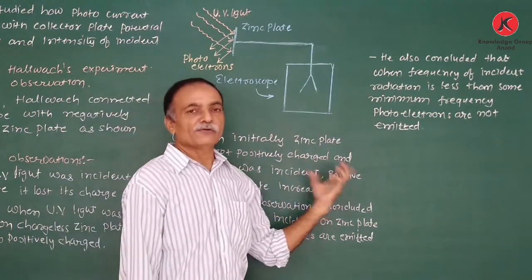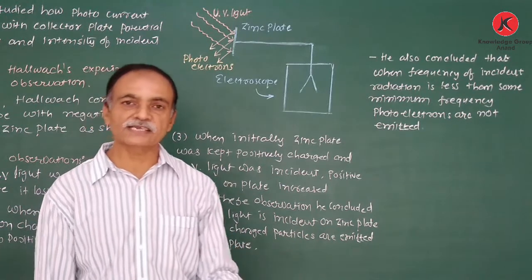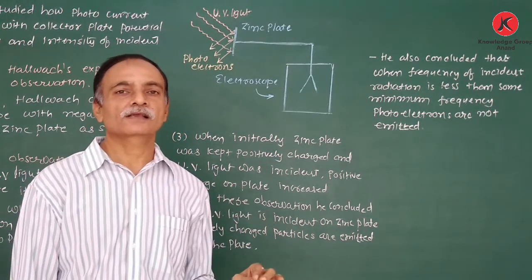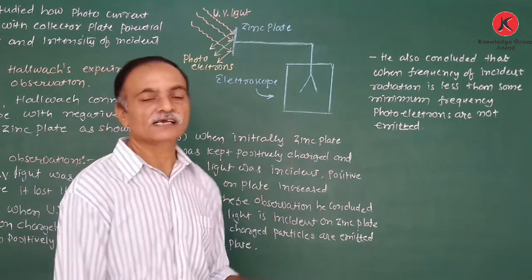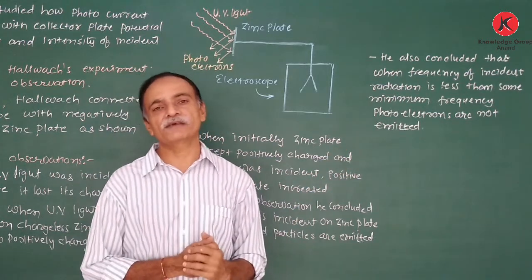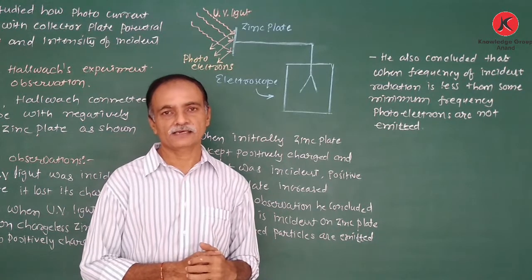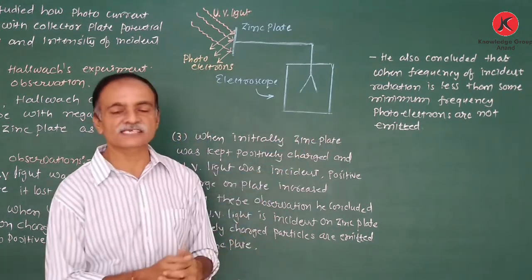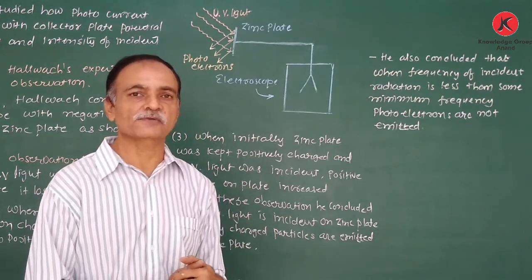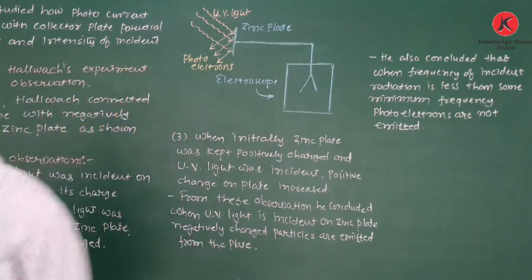From this we can know that for photoelectrons, the light must be incident on a photoelectric or photosensitive surface, and the frequency of this incident light must be more than some minimum frequency. Otherwise, the photoelectrons are not emitted. Clear? And this minimum frequency is known as the threshold frequency. We will discuss the threshold frequency next.